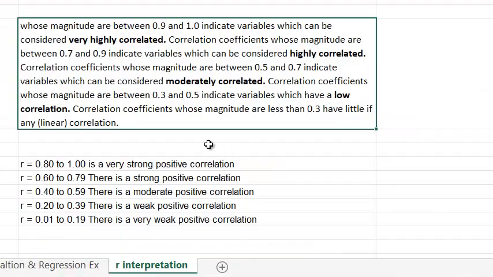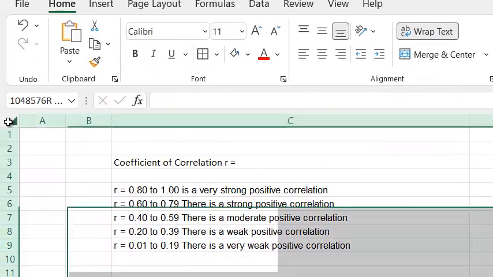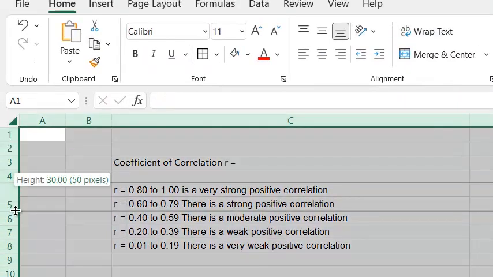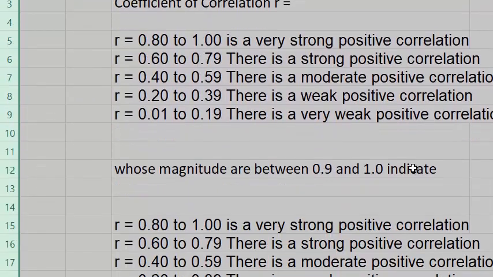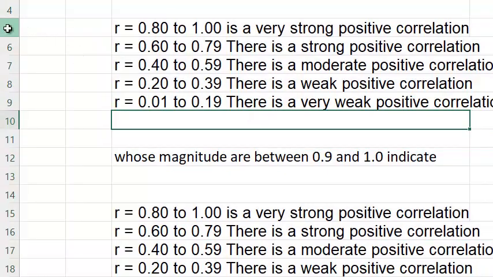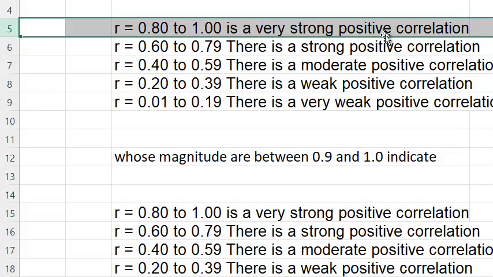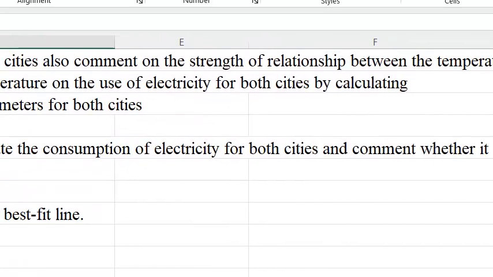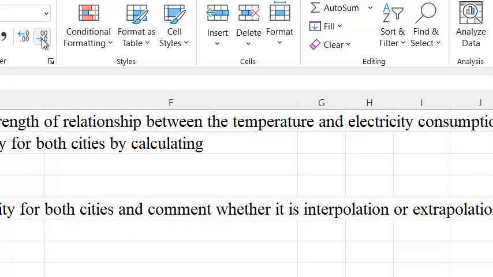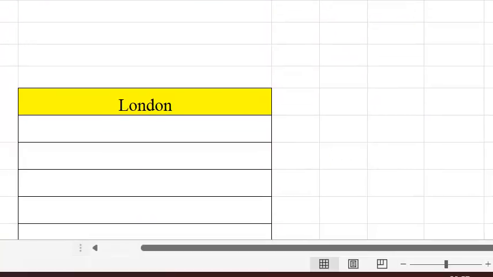and if you look at the interpretation, it is falling in this range. Let me increase the font size. You can see over here that it is falling in this range, which is very strong positive correlation. So it is very strong positive correlation. We can put our comment. Later I'll put my comments over here.